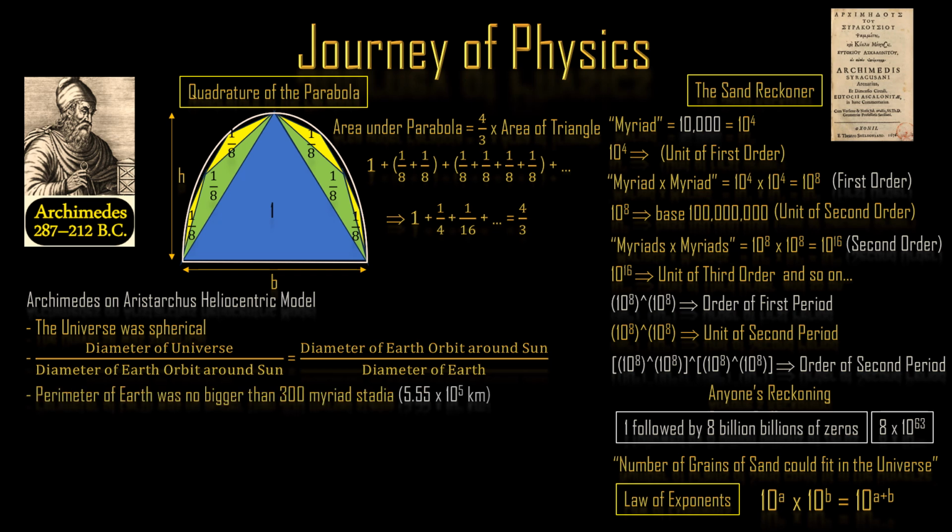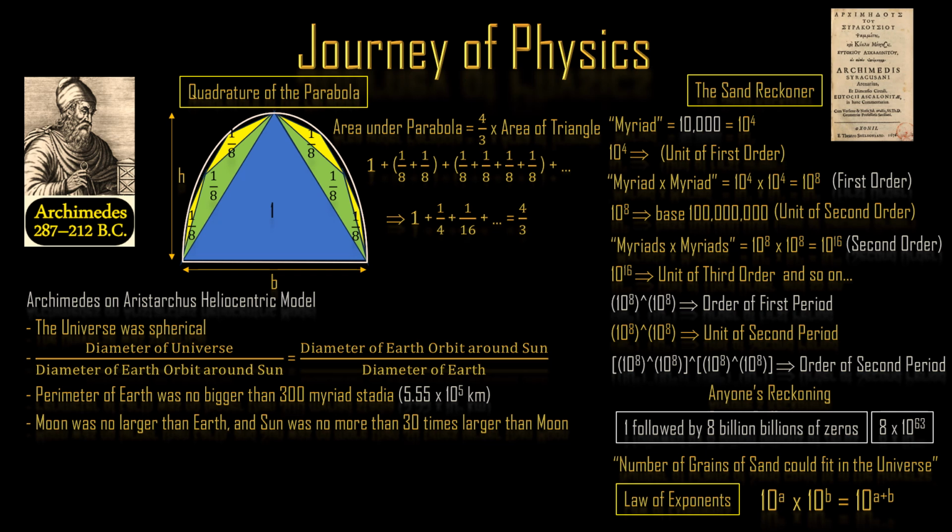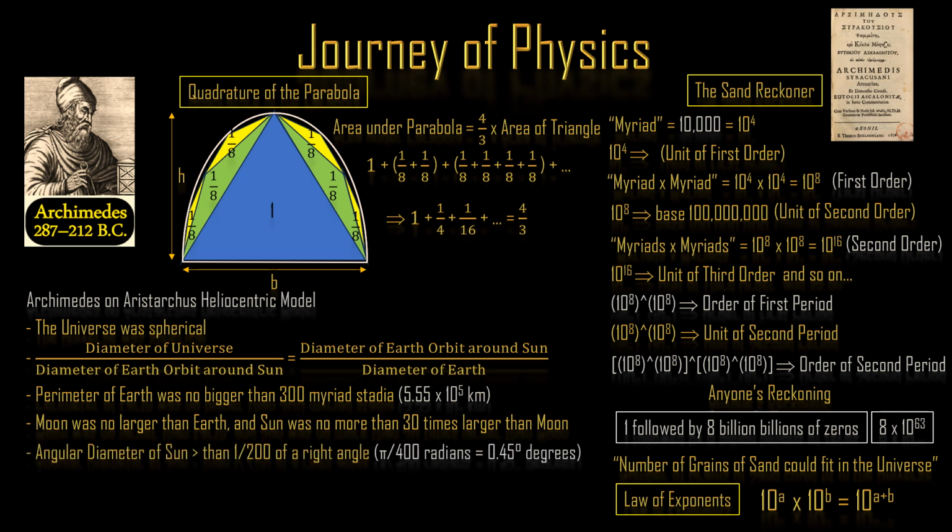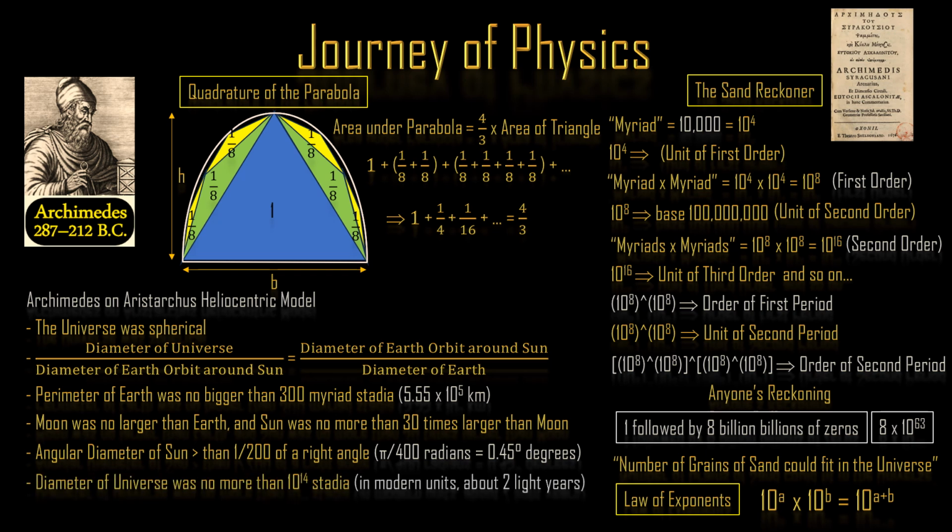3. The perimeter of the Earth was no bigger than 300 myriad stadia. 4. The Moon was no larger than the Earth, and the Sun was no more than 30 times larger than the Moon. 5. The angular diameter of the Sun, as seen from the Earth, was greater than 1/200 of a right angle. He then concluded that the diameter of the universe was no more than 10^14 stadia, and that it would require no more than 10^63 grains of sand to fill it.